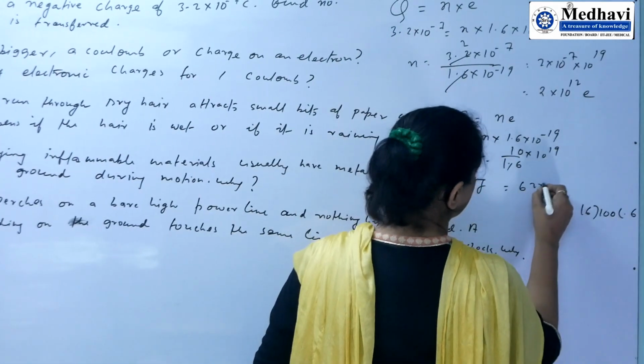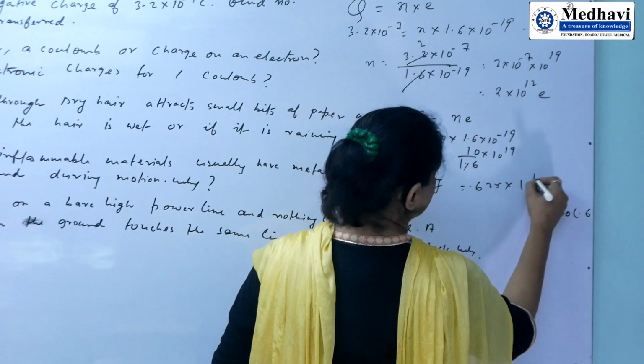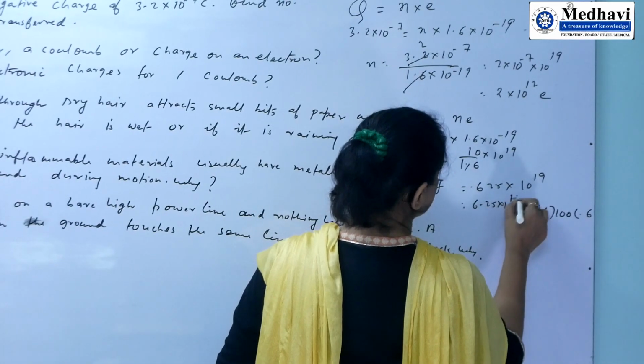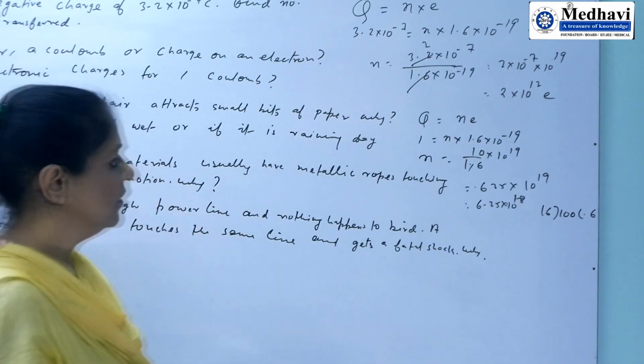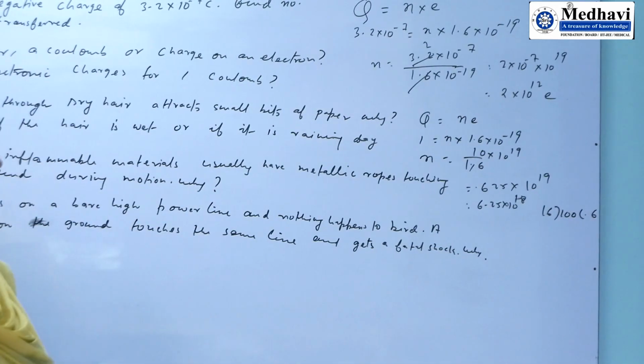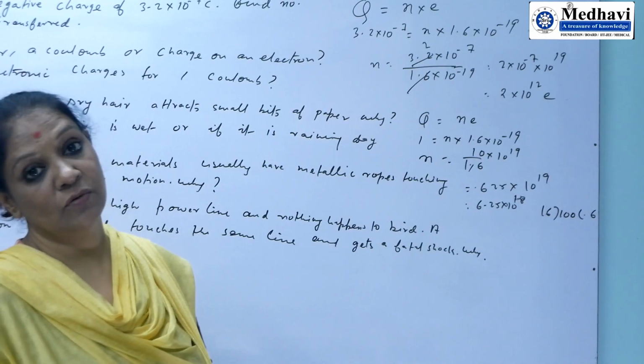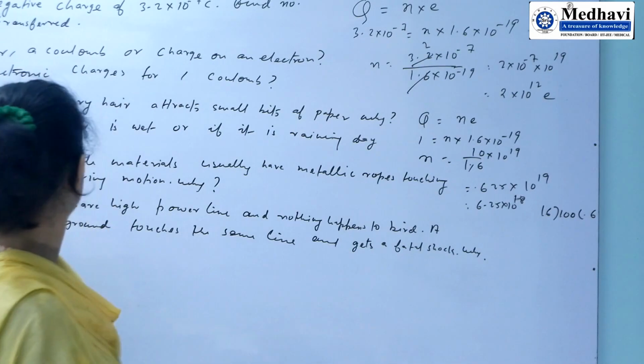Six point two five into 10 to the power 18, or you can write 6.25 into 10 to the power 18. This is the number of electrons that 1 coulomb of charge has.